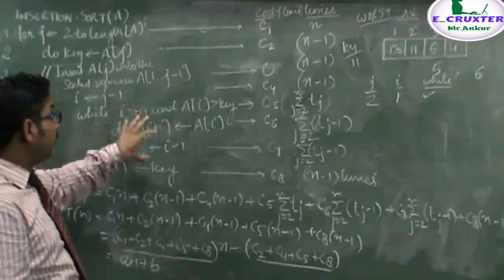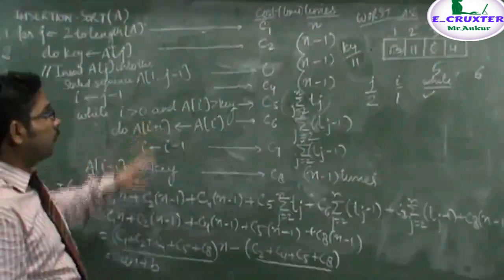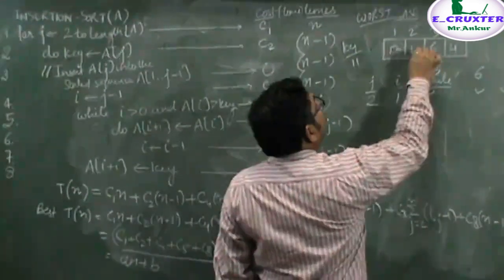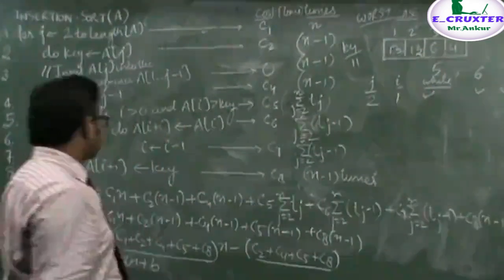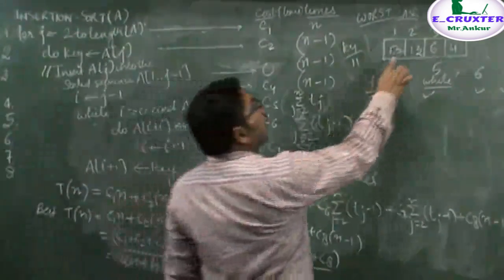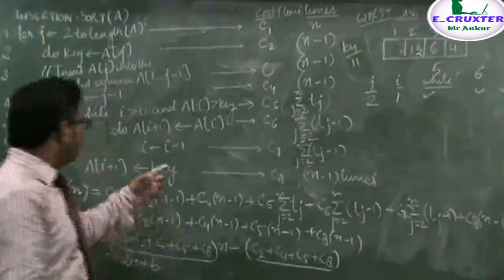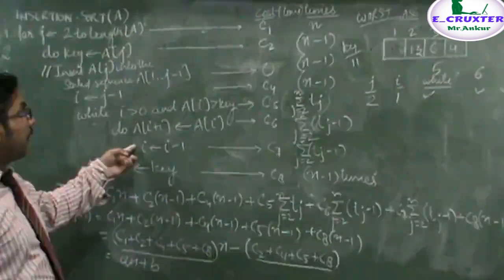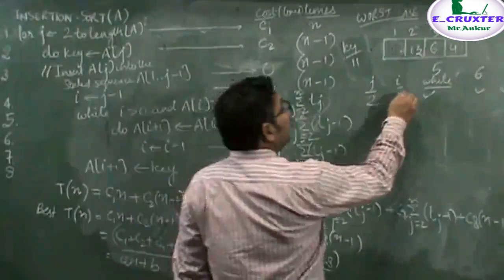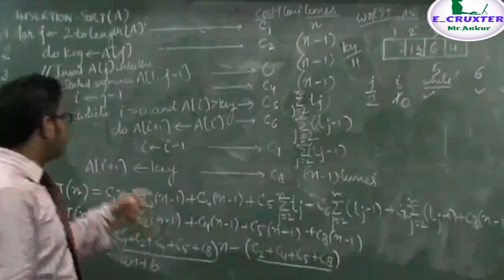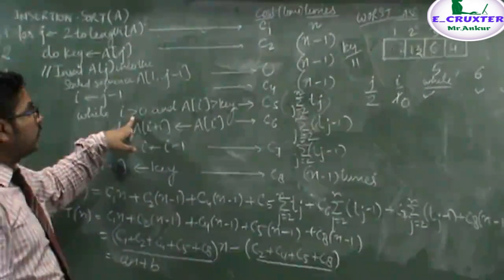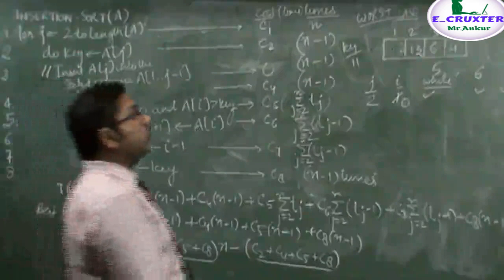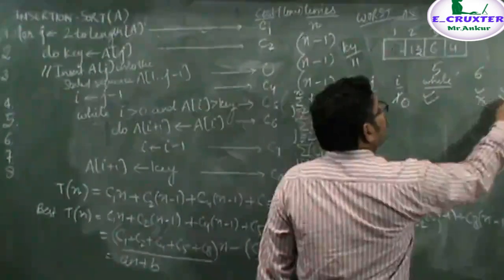Hence, as both conditions are true, these two statements will also get executed. When these two statements get executed, the 13 will come here and this position will become empty, and again control will move to the while loop. Before moving, the value of i is decremented by 1 and i will become 0. When control moves, is 0 greater than 0? This condition becomes false, hence the control will come out of the while loop. But this statement has been executed, and this will not be executed.